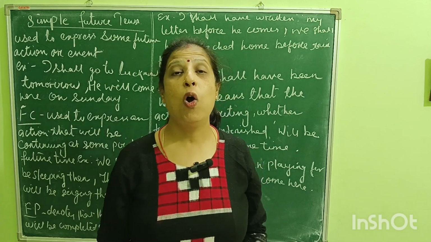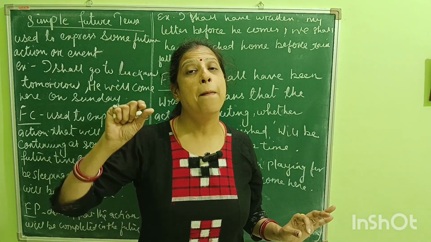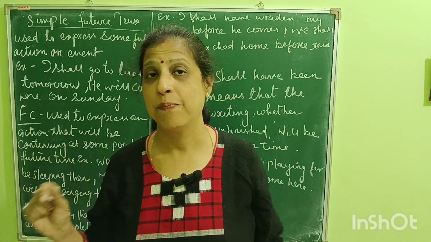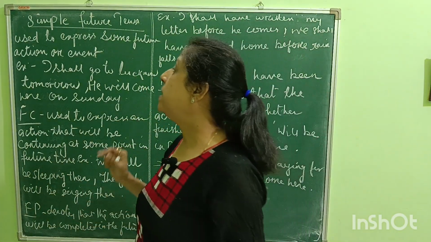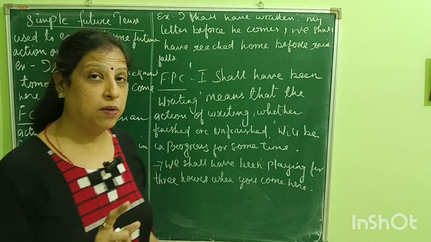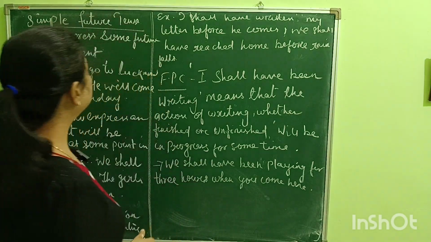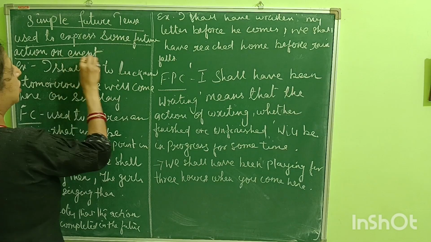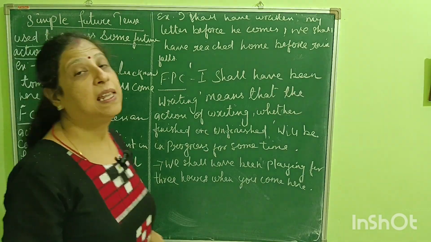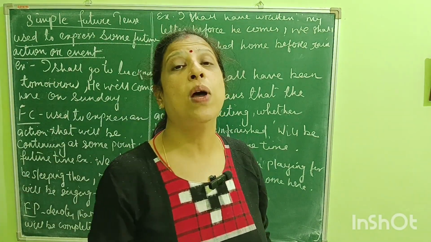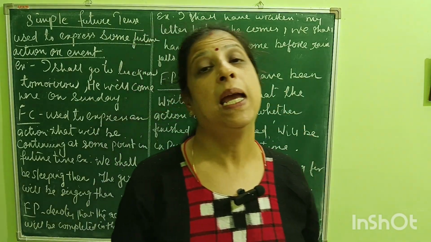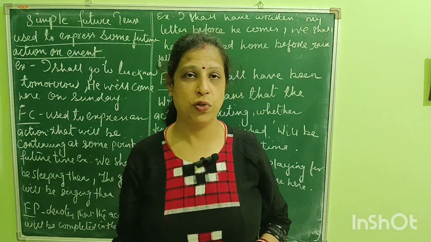Using shall or will is part of simple future tense. Future tense is used to express some future action or event that is going to happen or take place in the future.